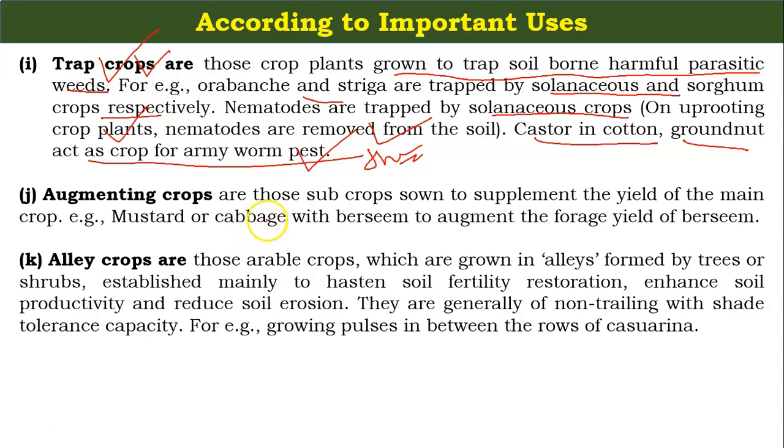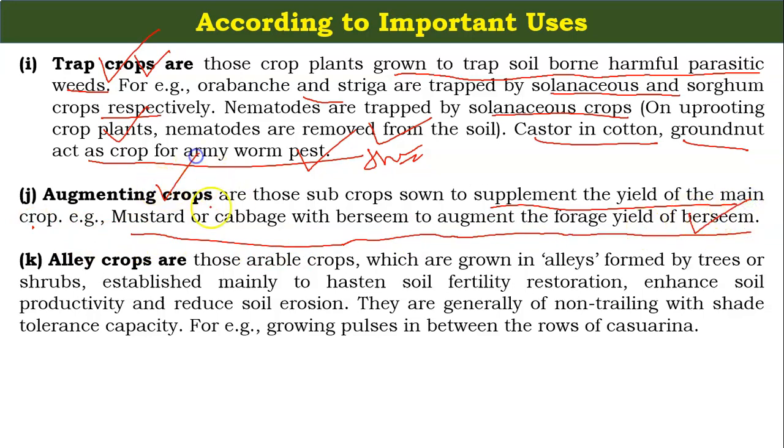What are the augmenting crops? Those subcrops sown to supplement the yield of the main crops, like mustard or cabbage with berseem to augment the forage yield of the berseem. So these are called the augmenting crops.